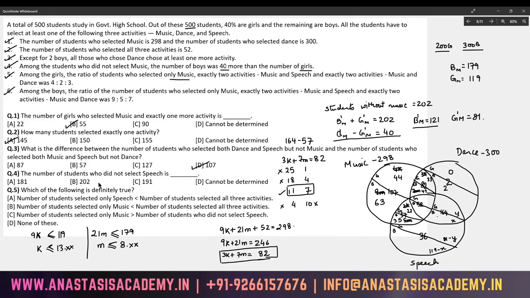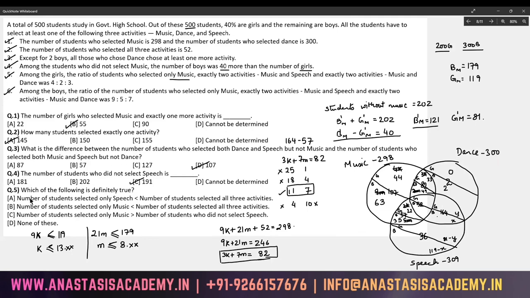Next, the number of students who did not select speech. Okay, let's see. How many people have selected speech? I have 164 here, I have 36 here, so 200 already accounted for. 52 and 57. 200 plus 109 is 309. 309 people have selected speech. So how many students did not select speech? 191 did not select speech. This is done.